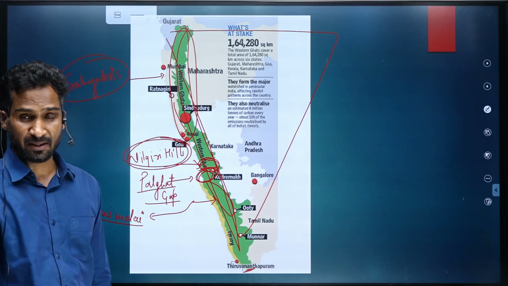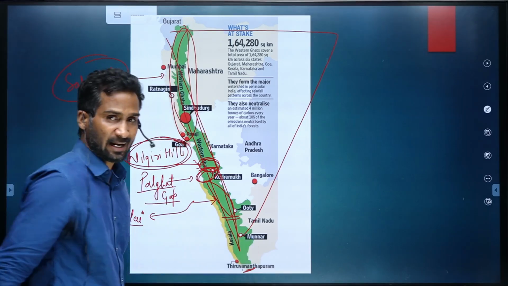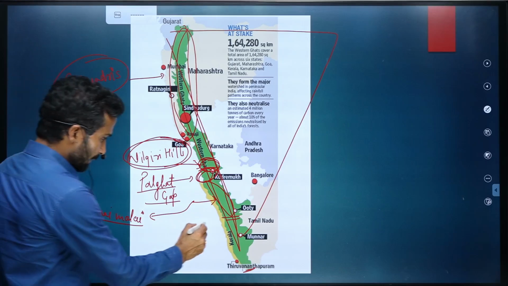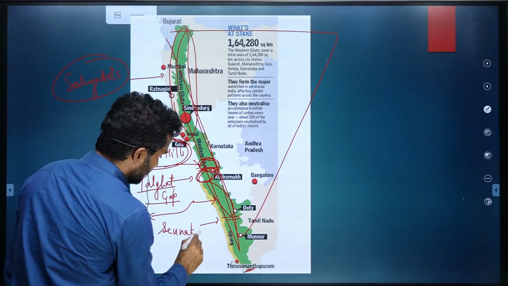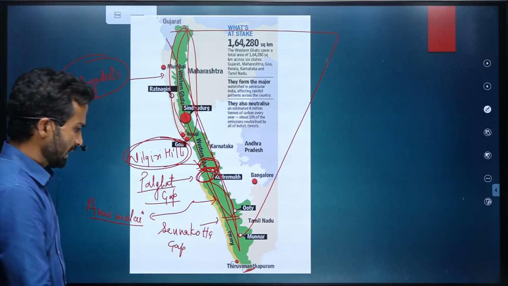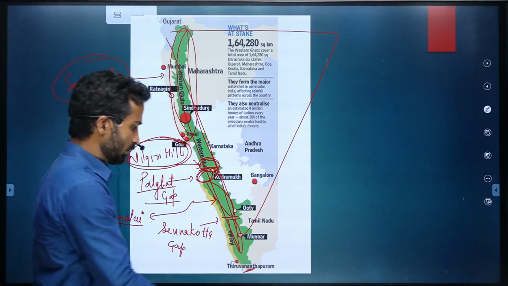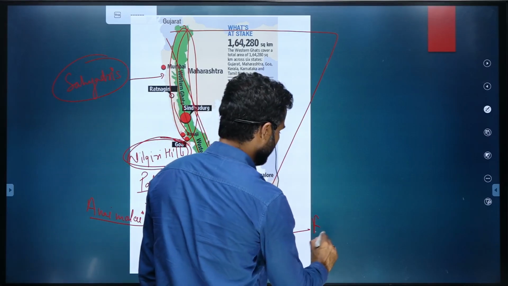And then after this Anai Malai, there is another gap called Sennakotta Gap.